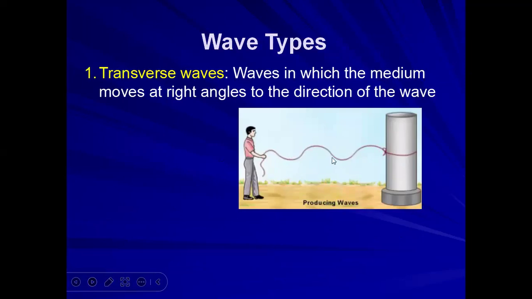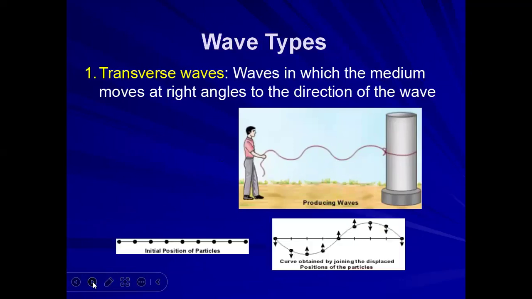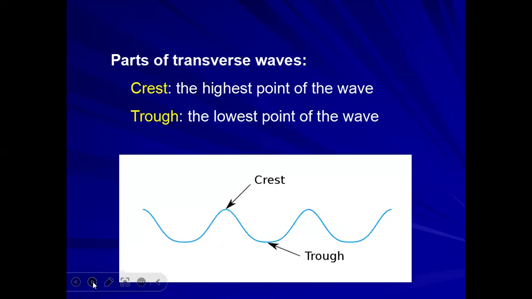This is why this is called transverse wave. This is the initial position of particles, but after the wave, the position of particles moves at a 90-degree angle. Curve obtained by joining the displaced positions of the particles.